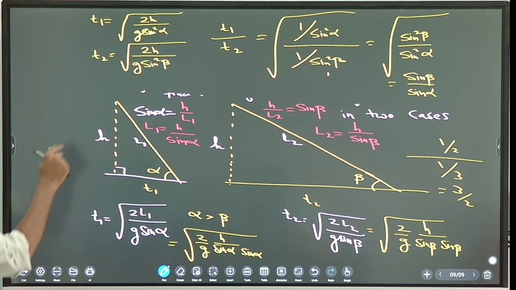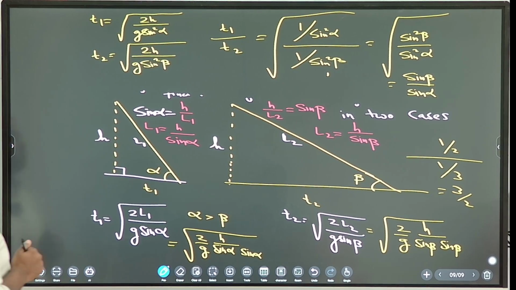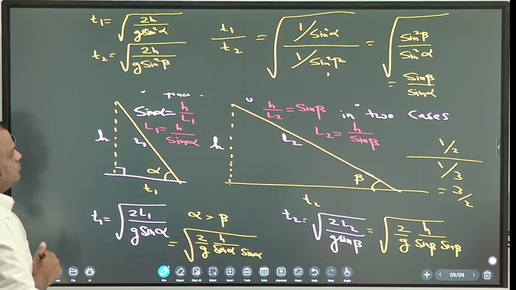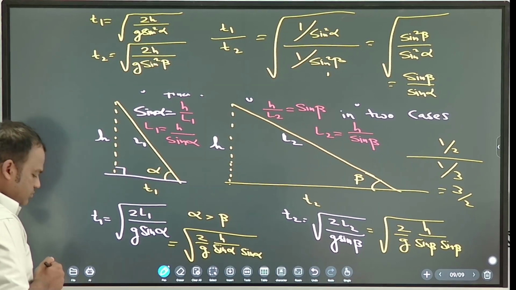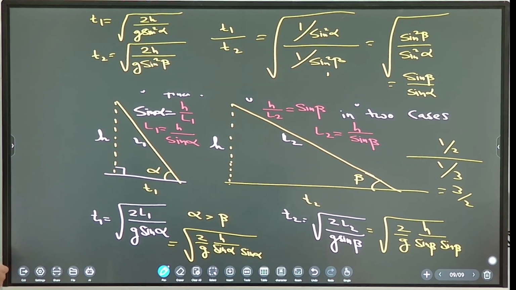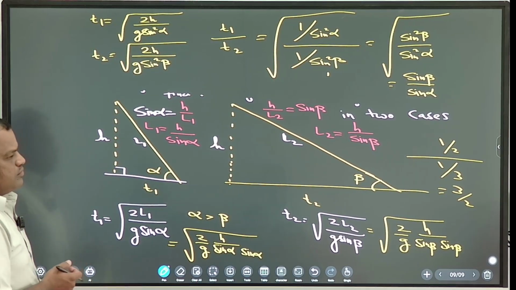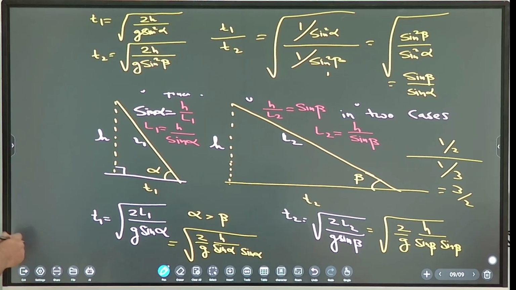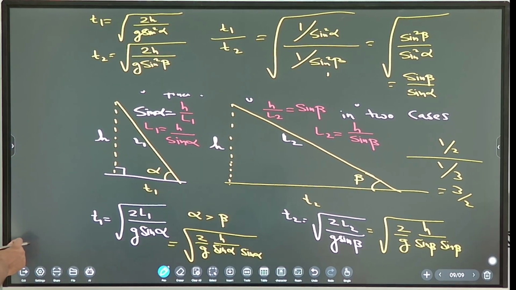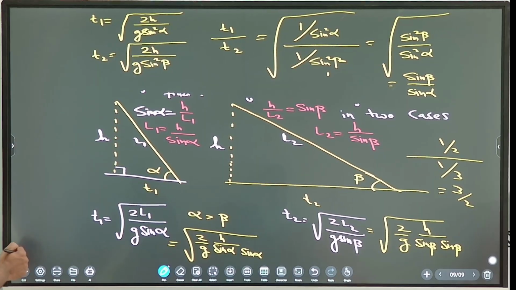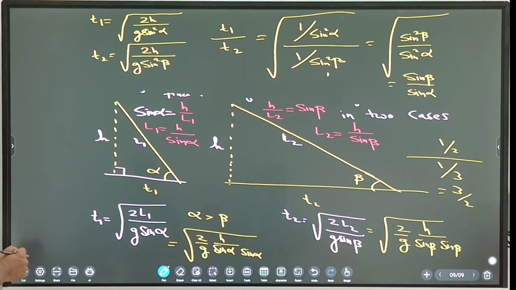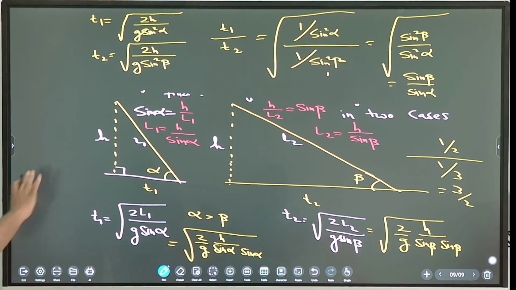So height same, angles different. Okay, inclined plane finish.